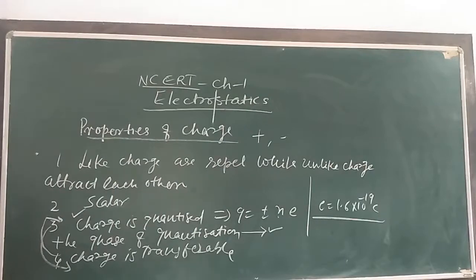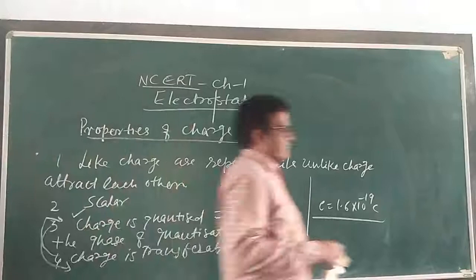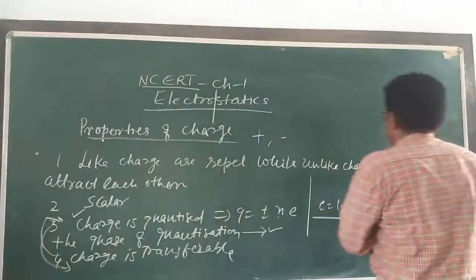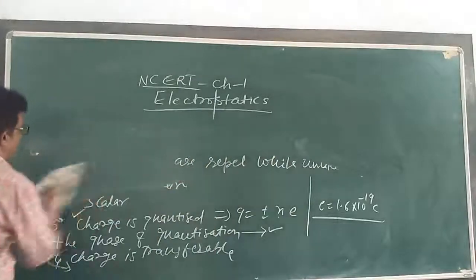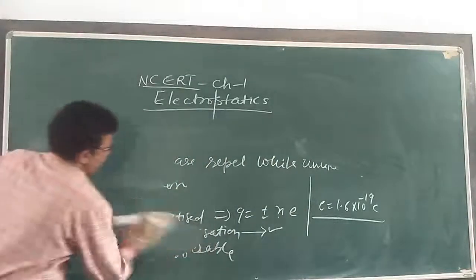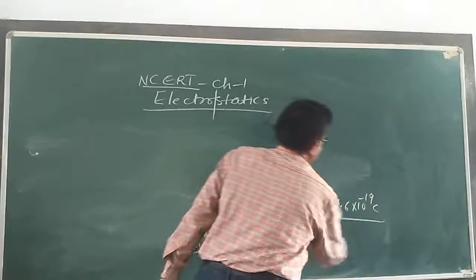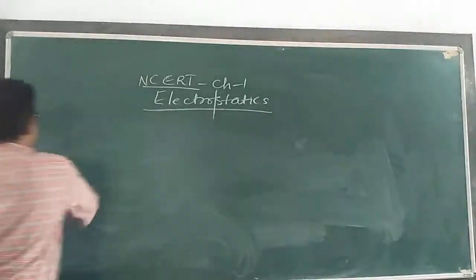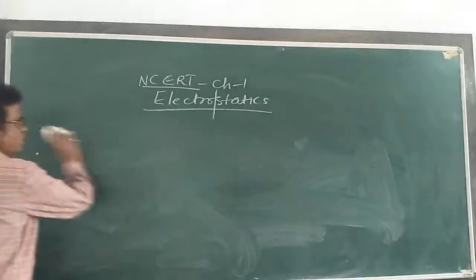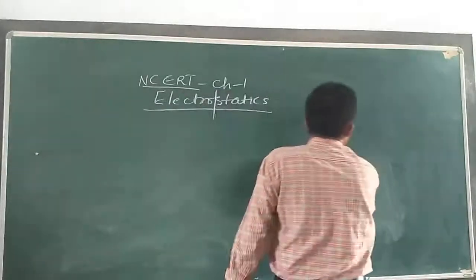The main important property, I can say, is that charge is conserved. Next property, property number 5.